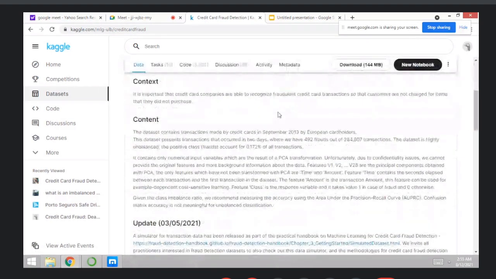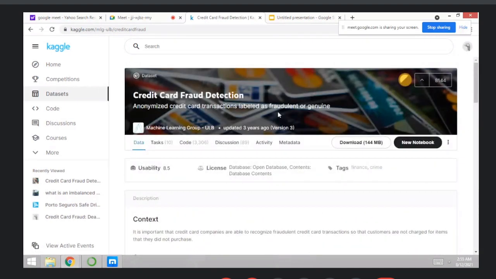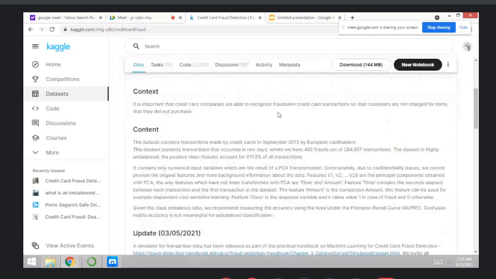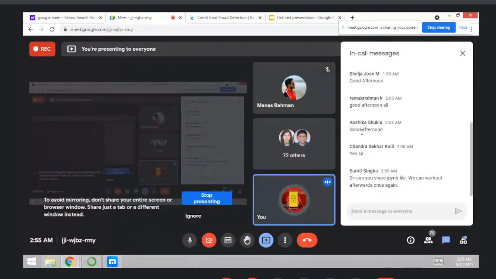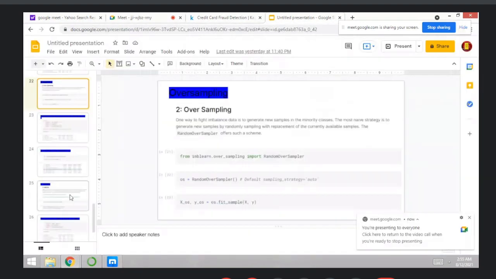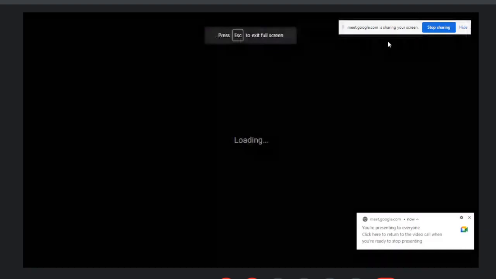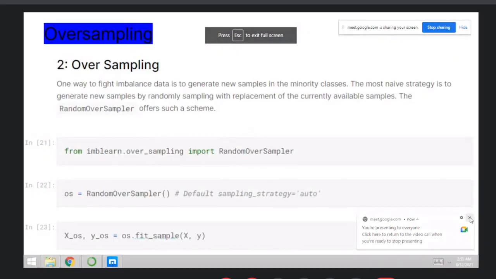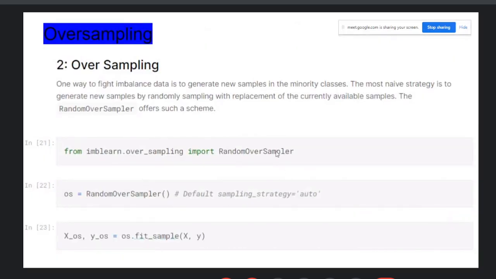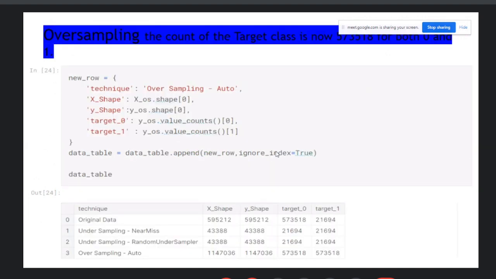So please download the data set, import the data set, and perform the balanced and imbalanced data set task. You can initialize your random oversampler here, then call the .fit or .resample method on X and Y, and check your counts here.